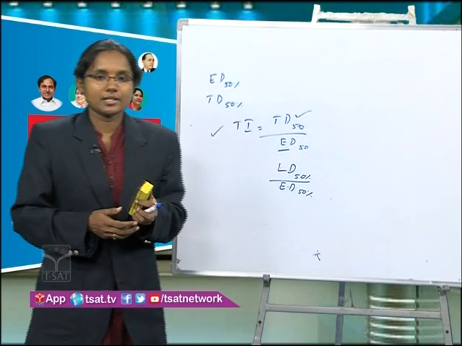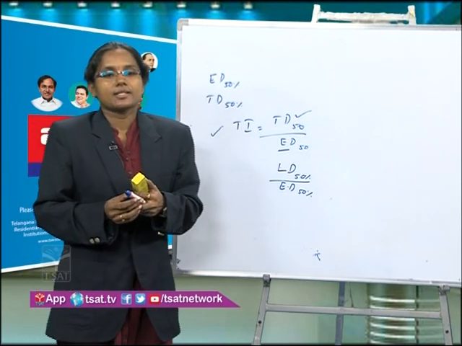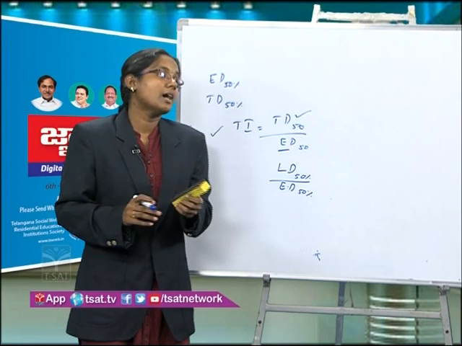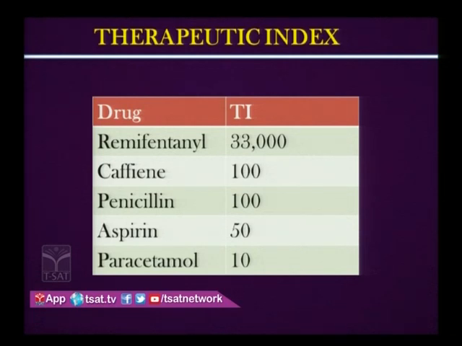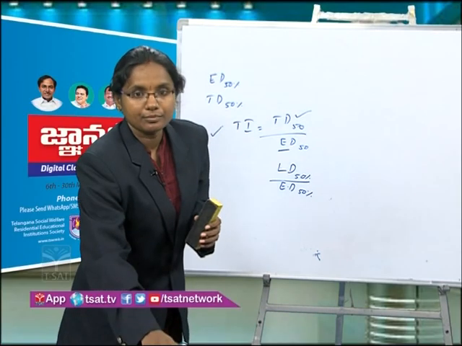And these are some examples. Remifentanil, an analgesic, has the highest therapeutic index, 33,000. Caffeine, which is present in coffee, a CNS stimulant which activates your central nervous system, has a therapeutic index of 100. Penicillin, which is an antibiotic, has a therapeutic index of 100. Aspirin, an analgesic which works on the central nervous system, has a TI of 50. Paracetamol has a TI of 10. More TI, more safe, and less TI, more toxic.